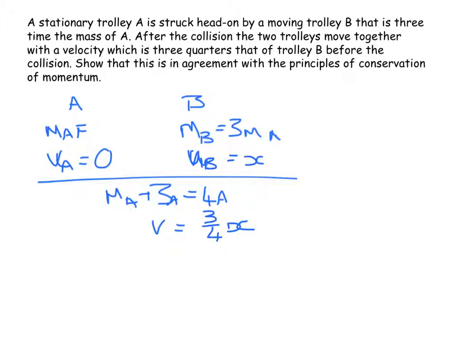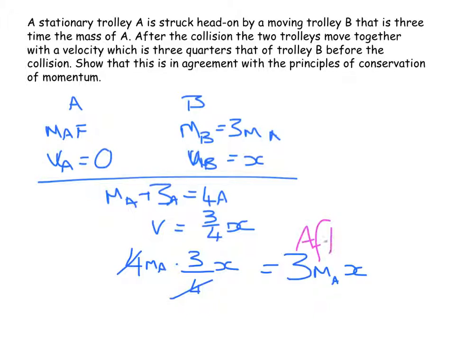Let's see what happens. After the collision, we have got mass times velocity is going to be equal to 4 mass A's times 3 over 4 x's. The 4's cancel, and I'm left with 3 mass A x. This is after. This is before.